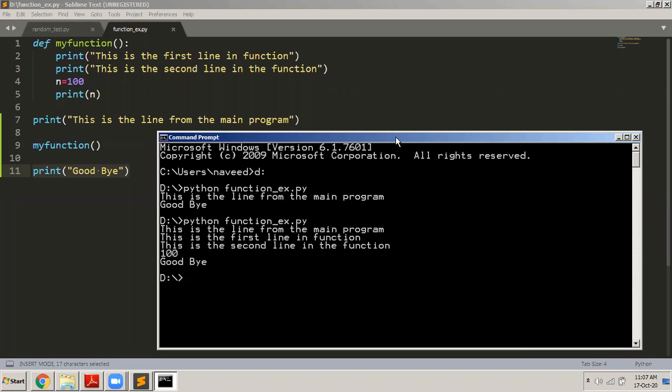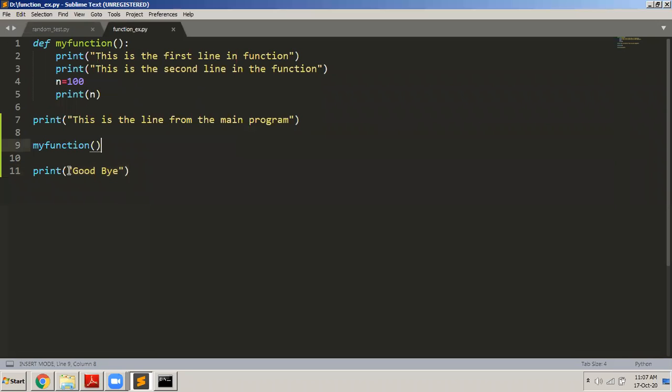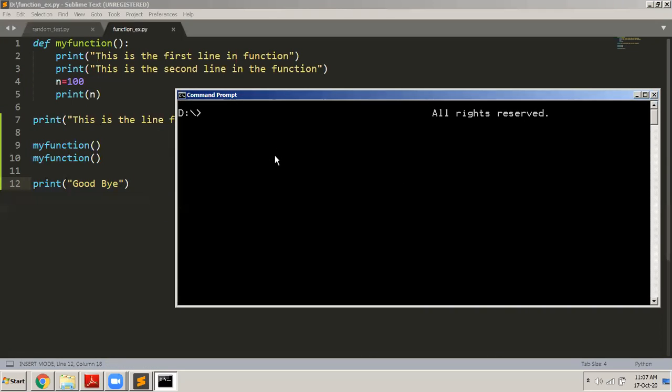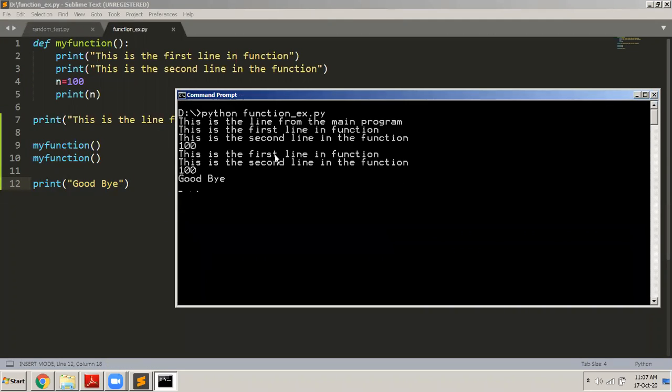Okay, so this is how functions work. Can somebody tell me what will happen if I do this? I call the function once again. Let us see what happens. So file, save, and I clear the screen first, and then I execute this.